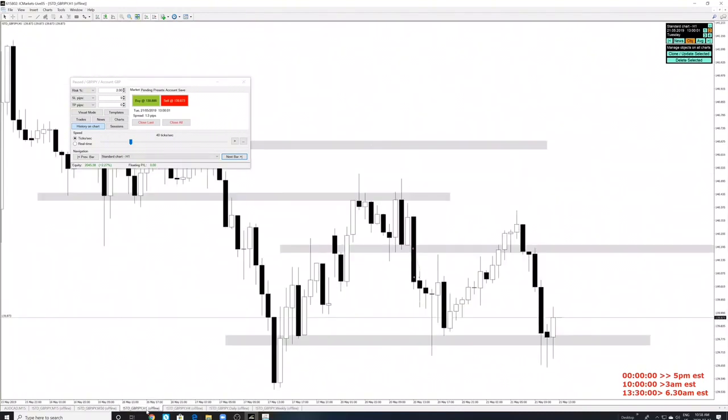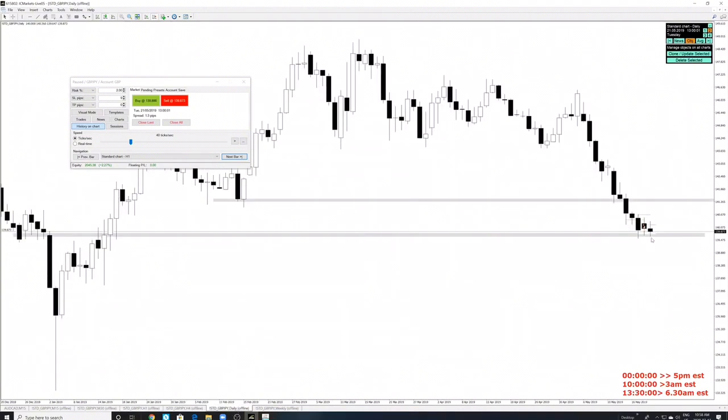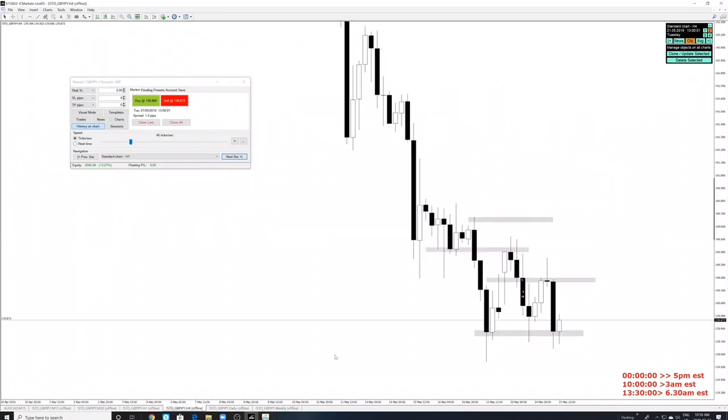Perfect. Now, just by looking at the 1 hour, what's the probability that price will go down? Low, right? The probability is low for the price to move down. Very low. And why is that? Because we're at a daily support, but the daily candle is still bearish, so we don't know. But we're at a 4-hour and daily support, right?